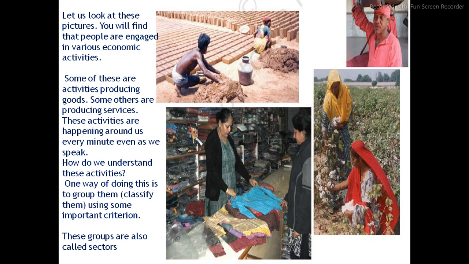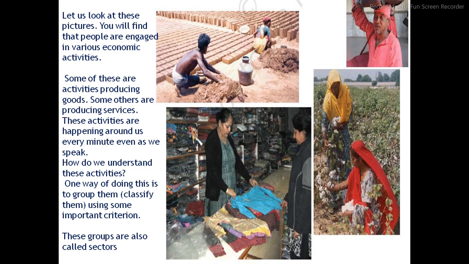The primary sector is also called the producing sector. The secondary sector is also called the manufacturing sector. And the last, the tertiary sector, is also called the service sector. In the upcoming slides, we are going to see the detailed form of all these sectors. So dear cadets, what are the sectors we have classified here?